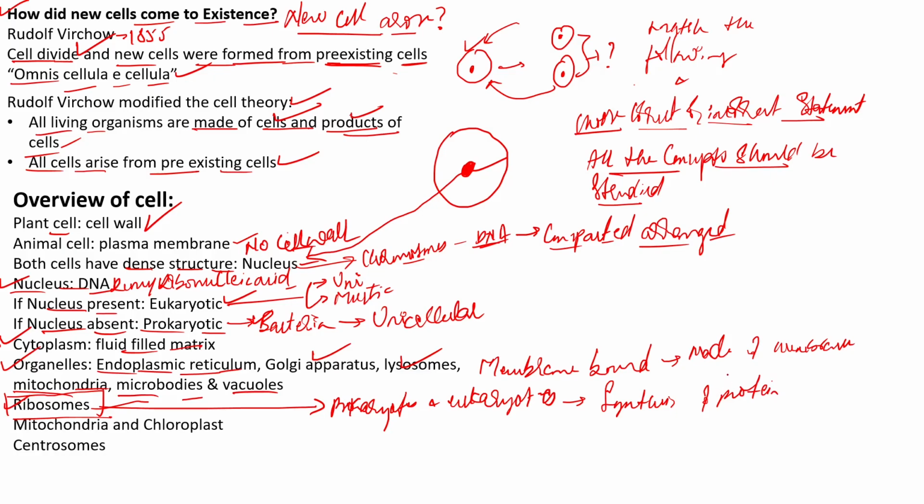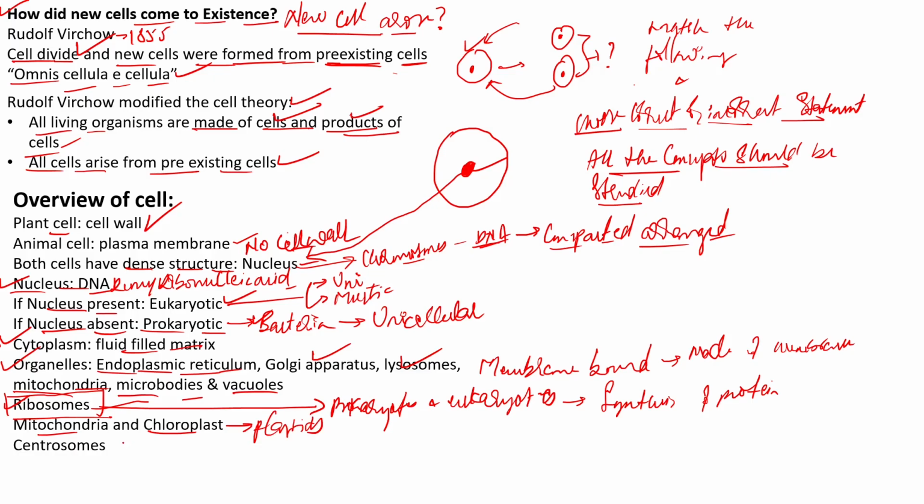However, there is some structural difference between the ribosomes of the prokaryote and the eukaryote, but it is a common structure that you find in both, and the function is also the same. Remember this. Along with this, you also find one more organelle called the chloroplast. I have mentioned the mitochondria earlier. We also find one more structure exclusively found in plant cells, that is the chloroplast. Commonly we call these the plastids.